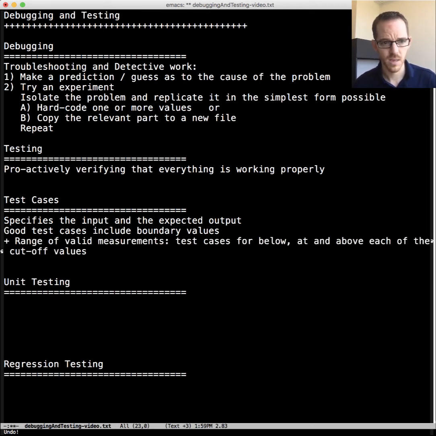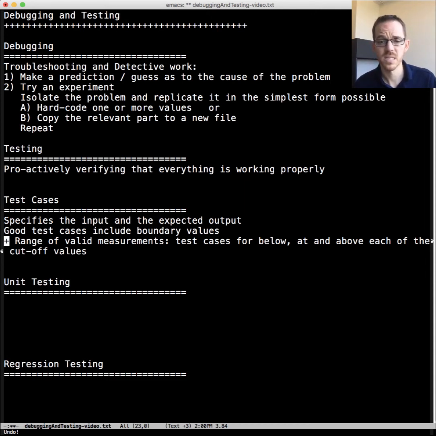And so typically what we're dealing with in test cases is a range of valid measurements. If the range is what you're testing, you want to have some test cases in that range, and you want to look very closely at both sides of the boundaries, a little bit above, a little bit below, to be confident things are working correctly.